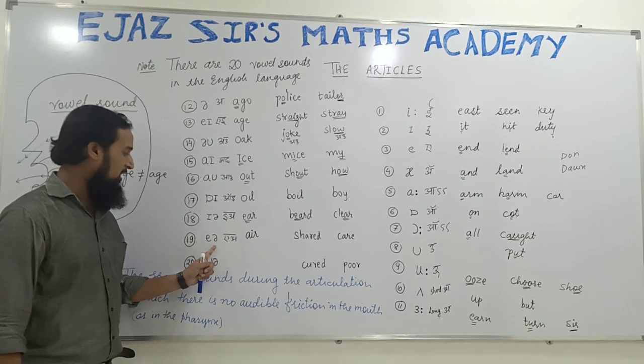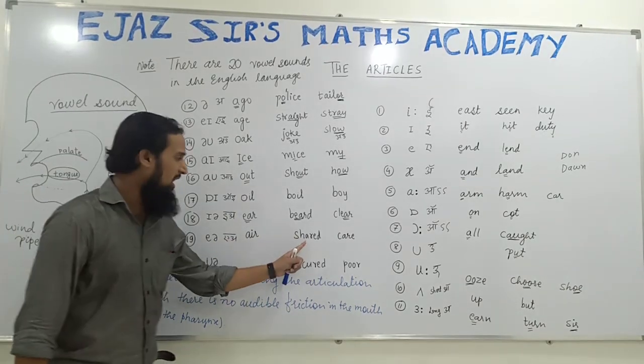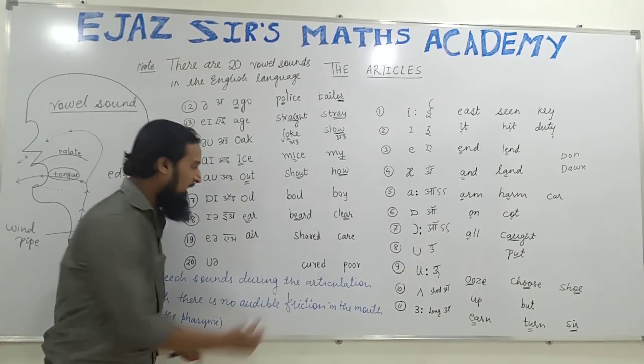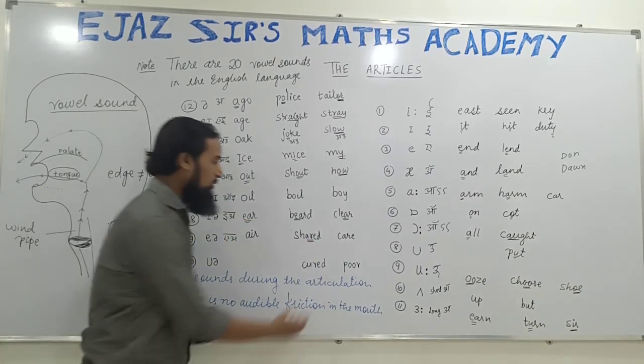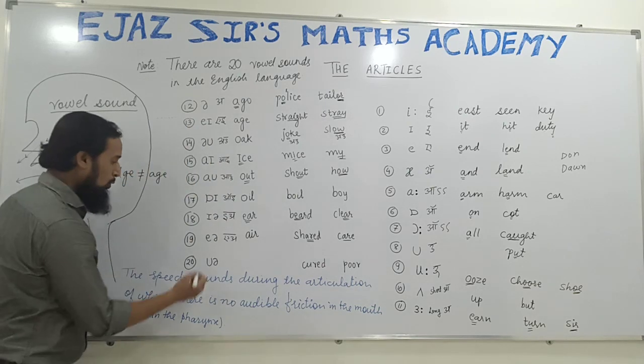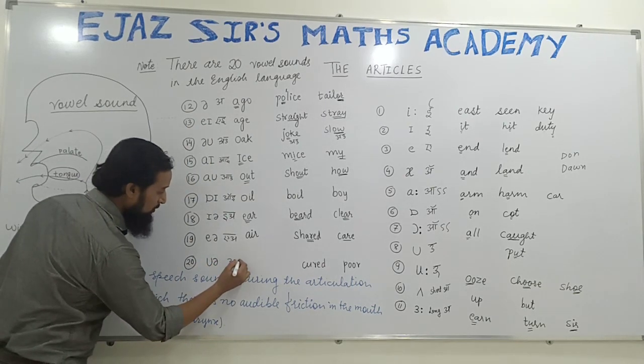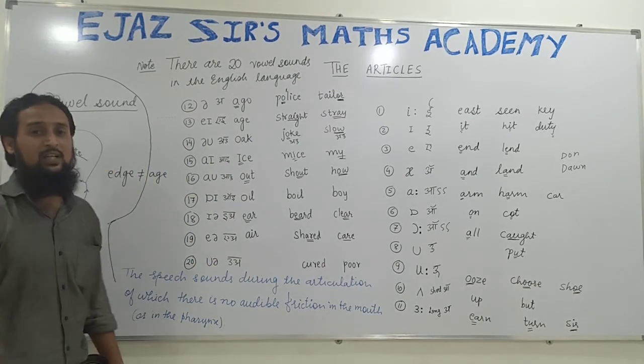Air is a vowel sound. Share. Shared also is air. Again share is A-A. Share, vowel sound. Care, vowel sound. Poor. This is oo. Oo also is a vowel sound.